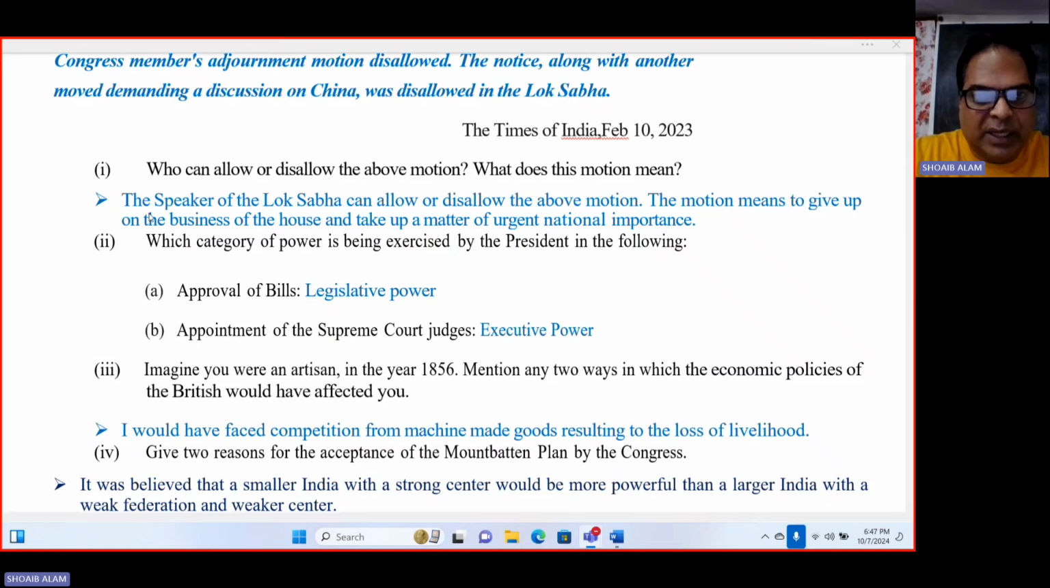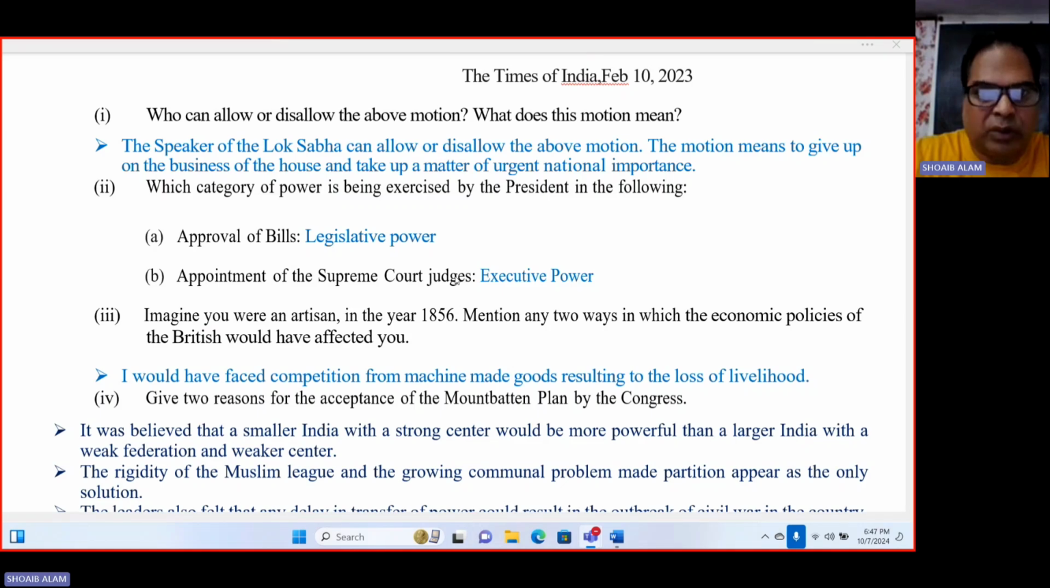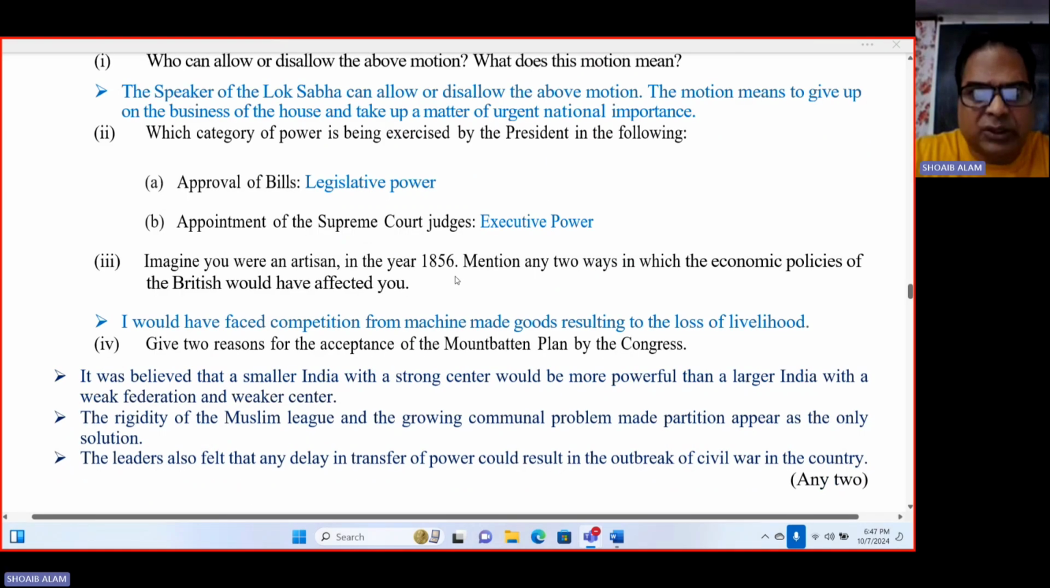So the answer is the Speaker of Lok Sabha can allow or disallow the above motion. The motion means to give up the business of the House and take up a matter of urgent national importance. Which category of power is being exercised by the president in the following? Approval of bills. So this is the legislative power of the president. Appointment of Supreme Court judges, executive power. Okay, so this is the executive power of the President of India.